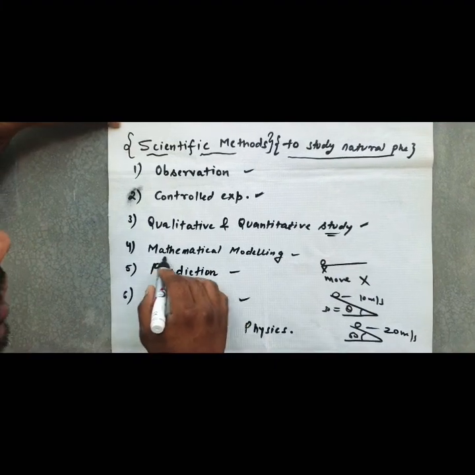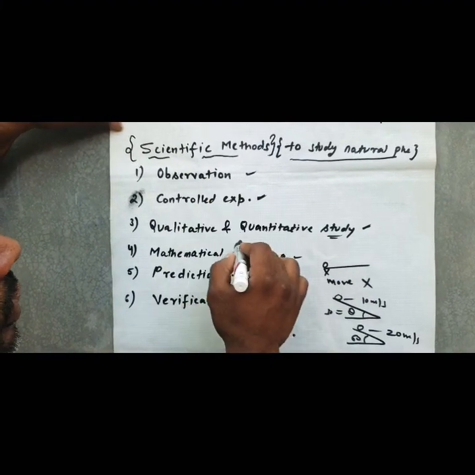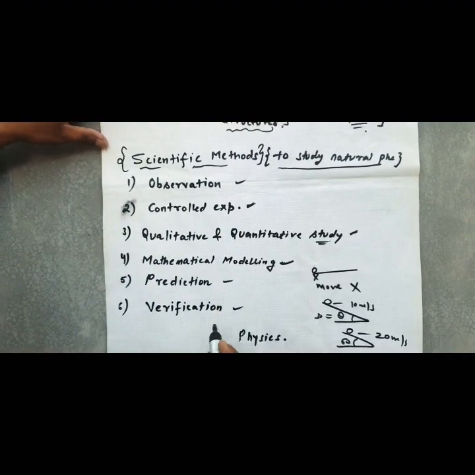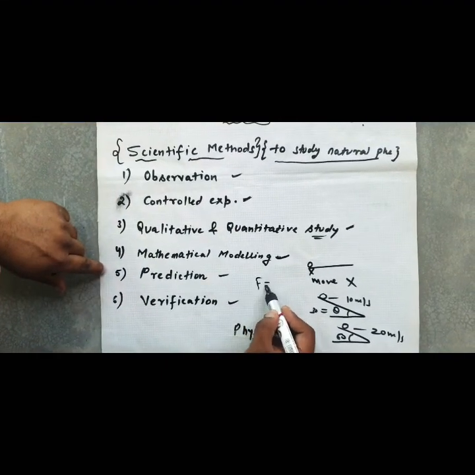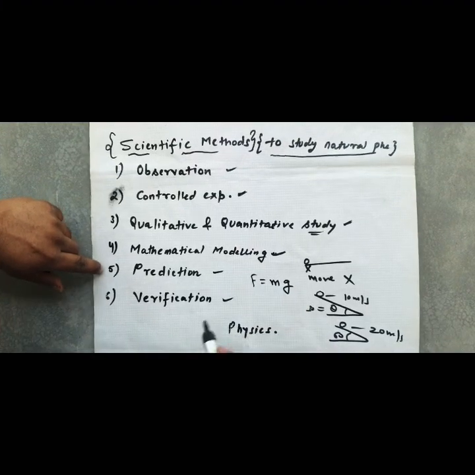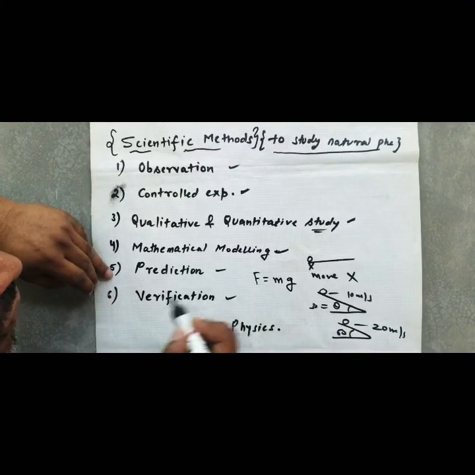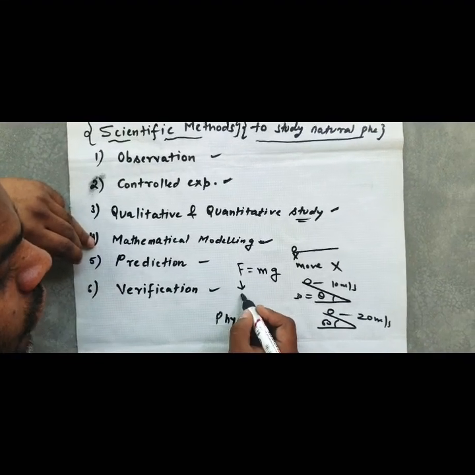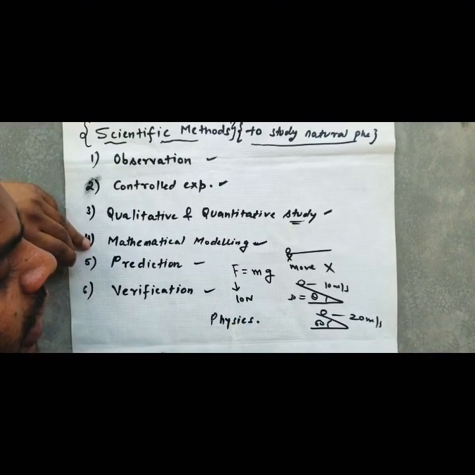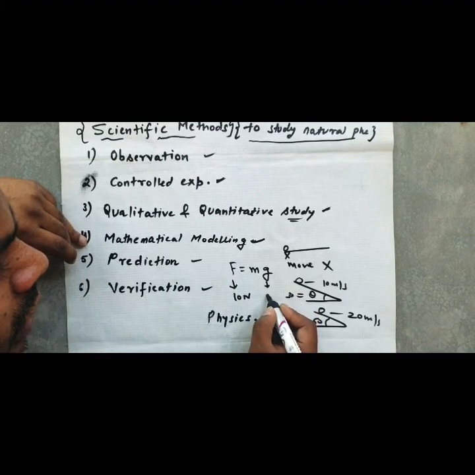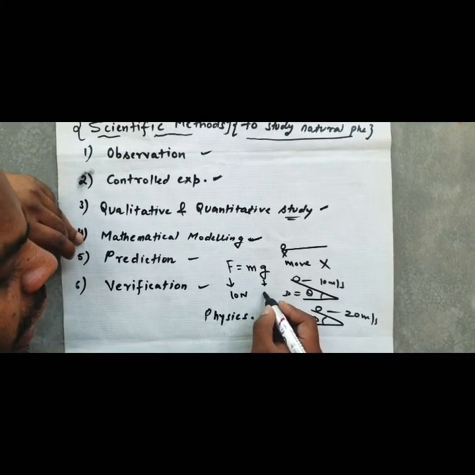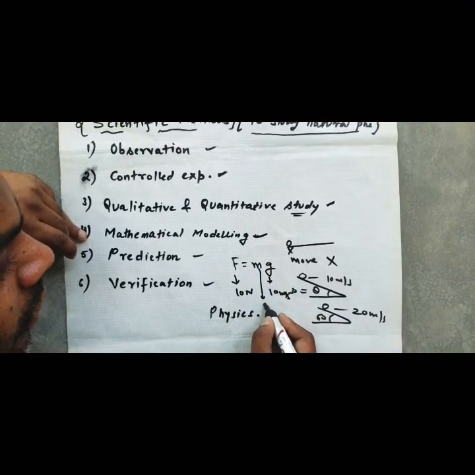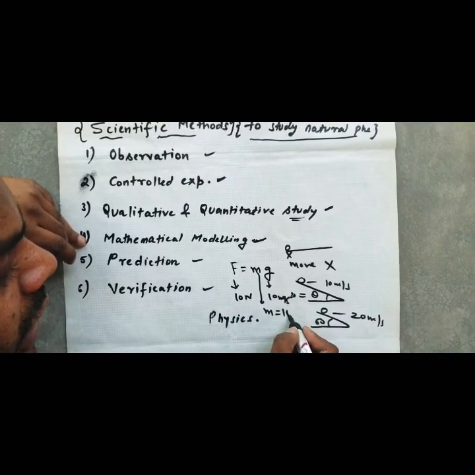That is known as quantitative study. Next is mathematical modeling. Whatever we have studied, for that we make a formula. For example, in 9th class we have studied F is equal to m into g. Let us suppose a body is having a force of 10 Newton, and we know that the gravity of earth is 9.8 or 10 meter per second squared. So by this we can find out the mass. It comes to be 1 kg.